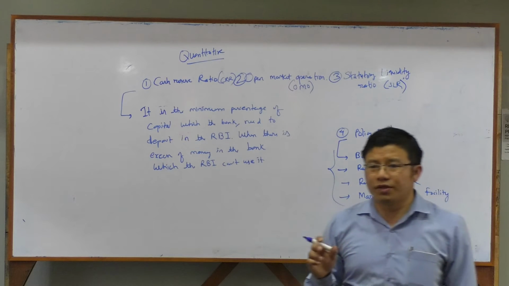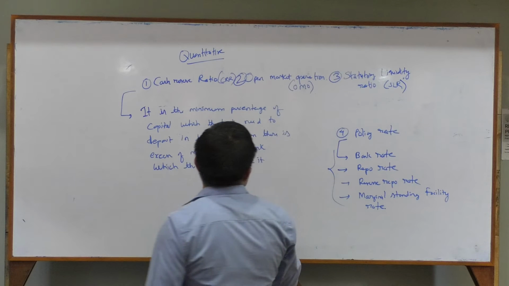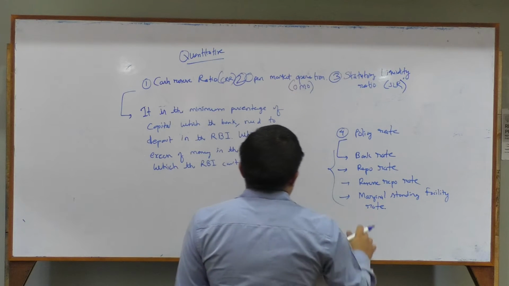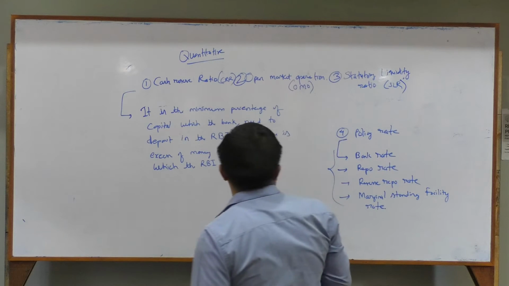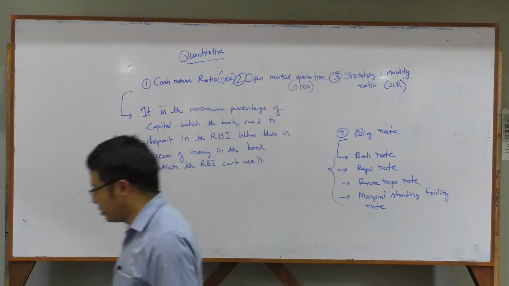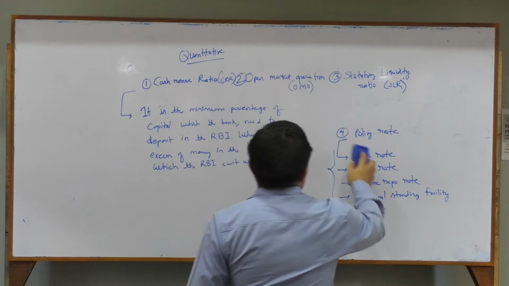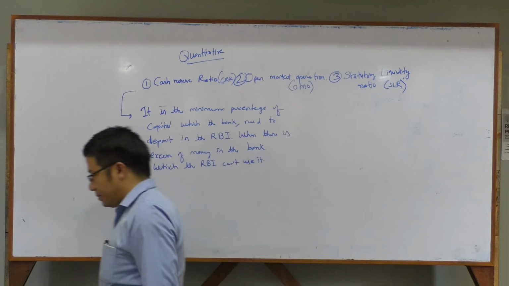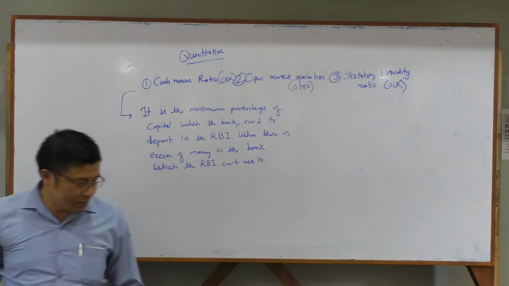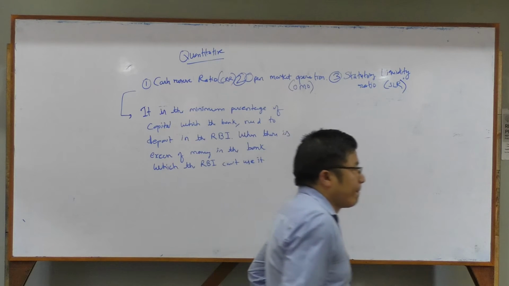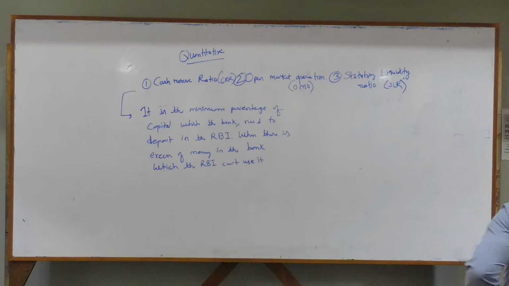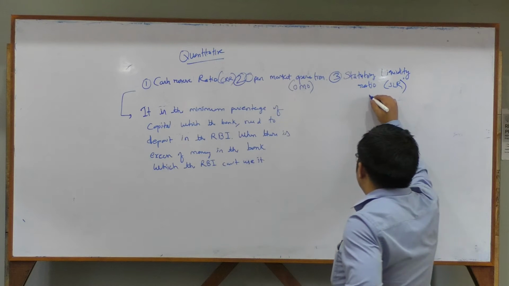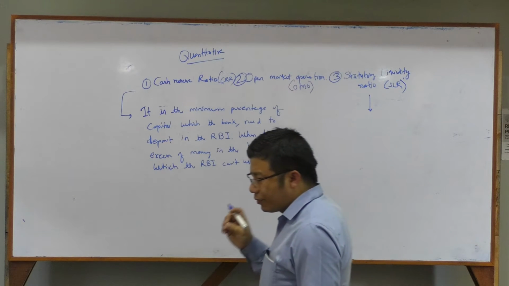What is cash reserve ratio? So let's move on to SLR, statutory liquidity ratio.